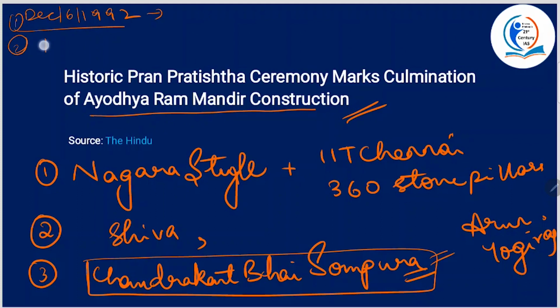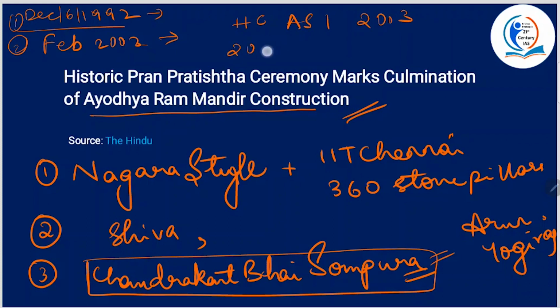In February 2002, what happened? The Godhra train attacks happened, and then the High Court ordered the ASI to carry out a survey, and the ASI found evidence of temples beneath the mosque in 2003.